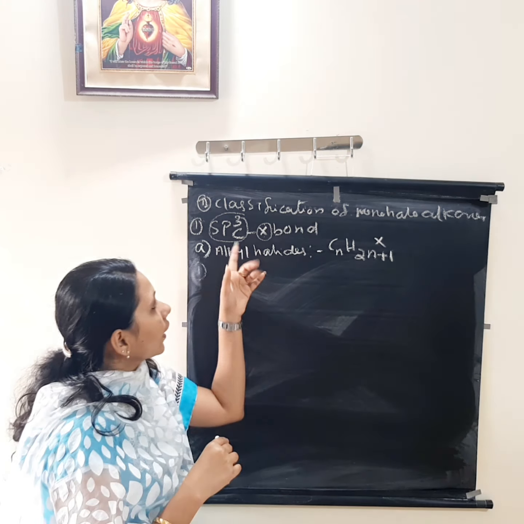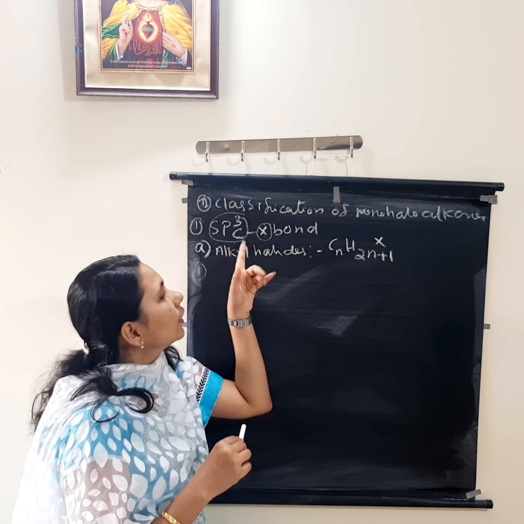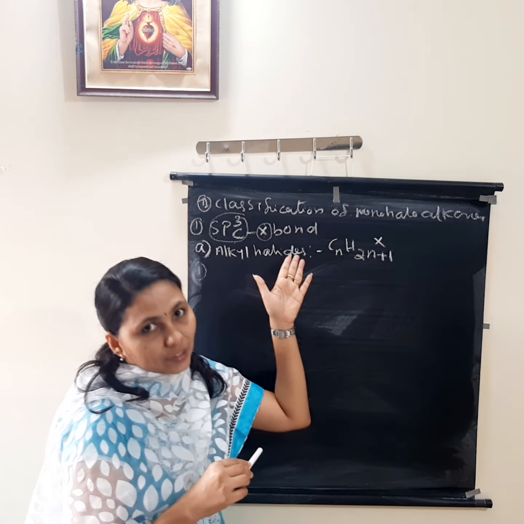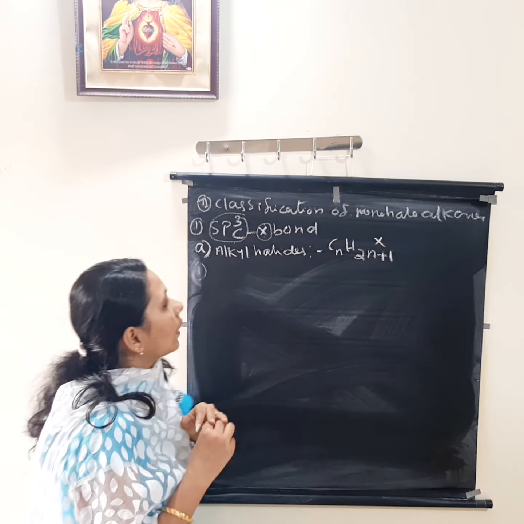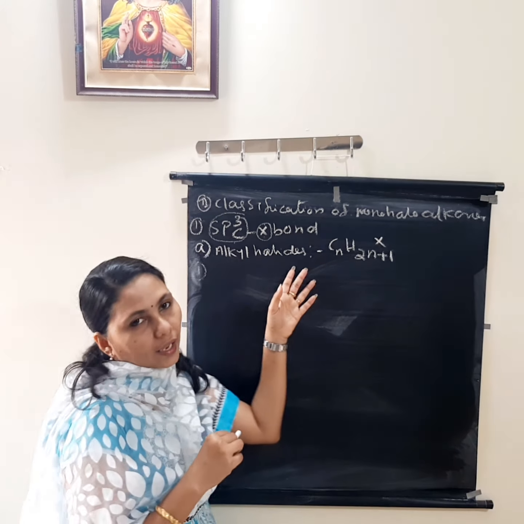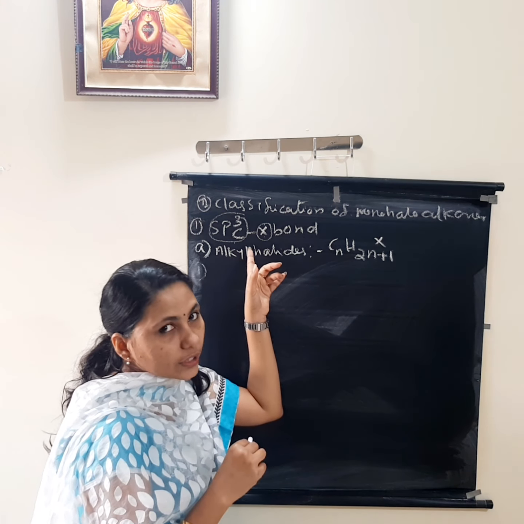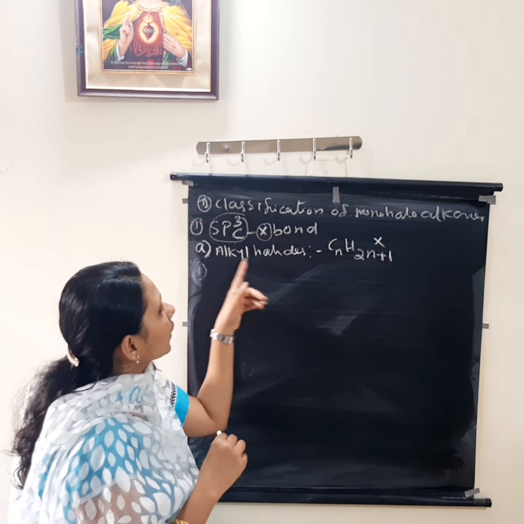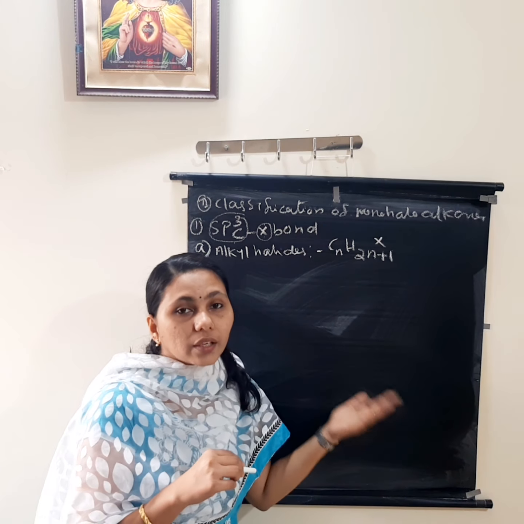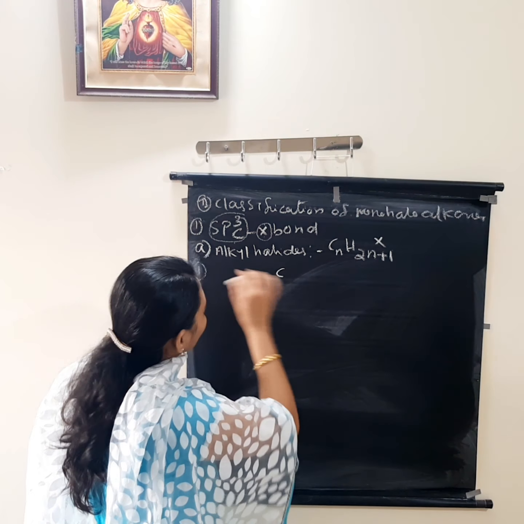Okay, so they are again classified. First one: compounds containing sp3 C-X bond. That means in this case the halogen is attached to which type of carbon? sp3 hybridized carbon atom. So they are again classified into alkyl halides, the compounds containing sp3 C-X bond, or halogen attached to sp3 carbon atom. Alkyl halides means they are the derivatives of which one? Our alkanes.